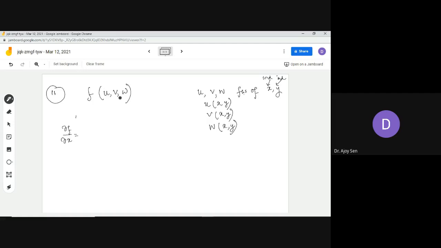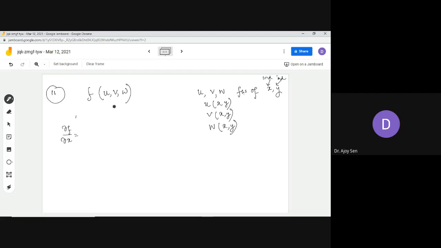All three have some contribution from x. So whenever we take the partial derivative of the function f with respect to x, you have to check the contribution from all three parts.